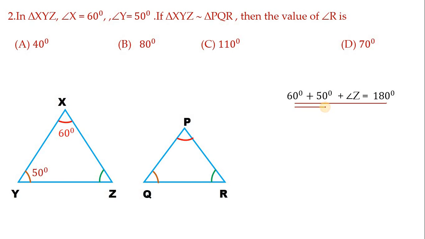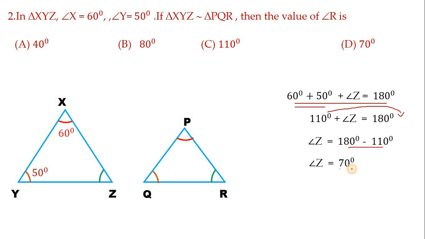Now find the sum of 60 and 50. We get 110 degree. 110 degree transfer this side. We get 180 minus 110. Subtract these two. We get 70 degree. Now Z is 70 degree. Therefore, R also will be 70 degree. Hence, correct option is D. Children, it is the perfect way of solving the problem. This problem mentally you can solve just like this.